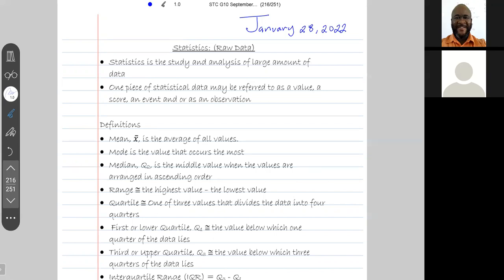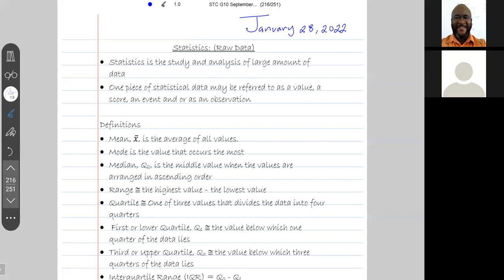The data could be the weight of grade 10 students, or the shoe size of grade 7 students, or the shirt size of all grade 11 boys. The data itself can be anything, but one piece of statistical data may be referred to as a value, a score, an event, and or as an observation.